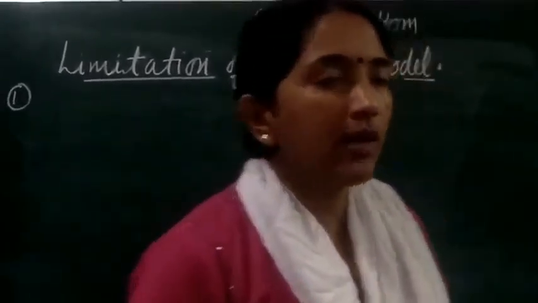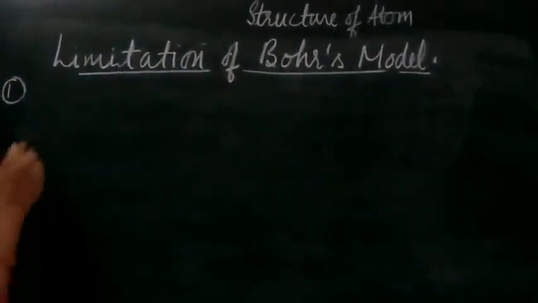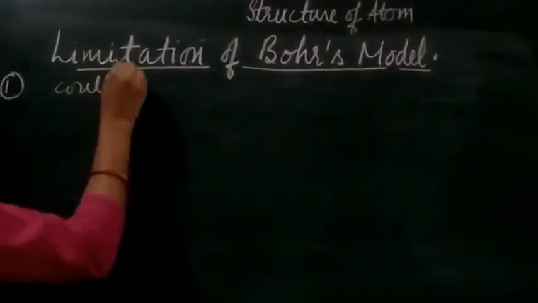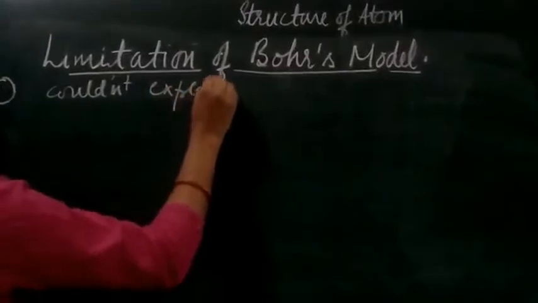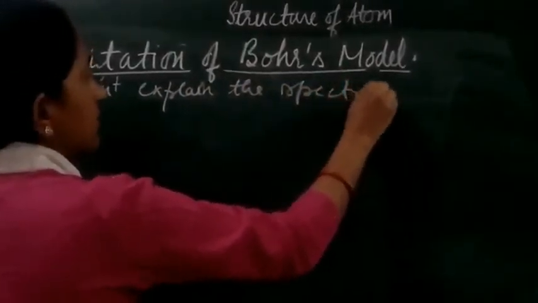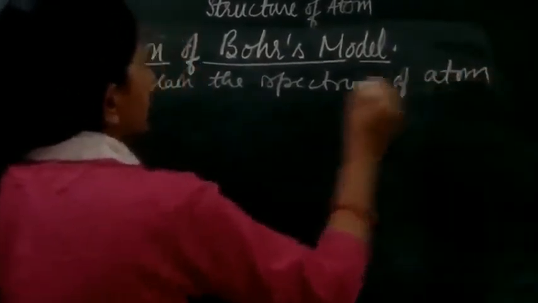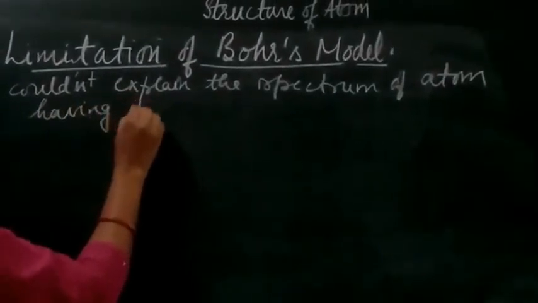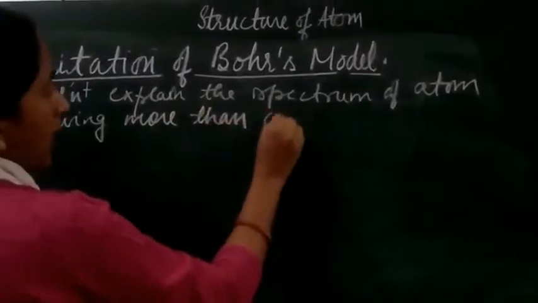So just in a quick summary, the limitations of Bohr's model: first, it couldn't explain the spectrum of atoms having more than one electron.